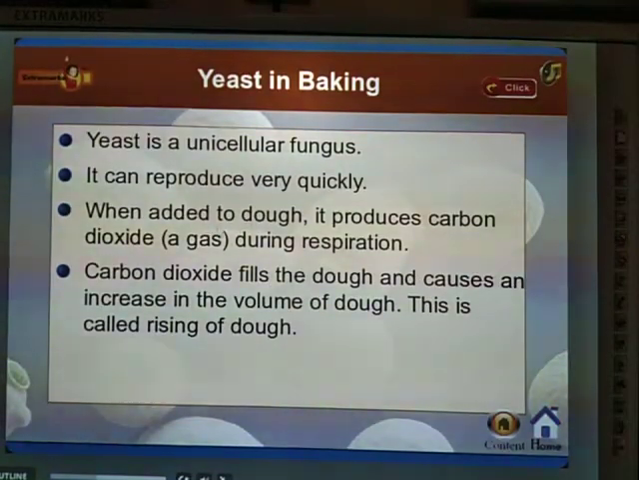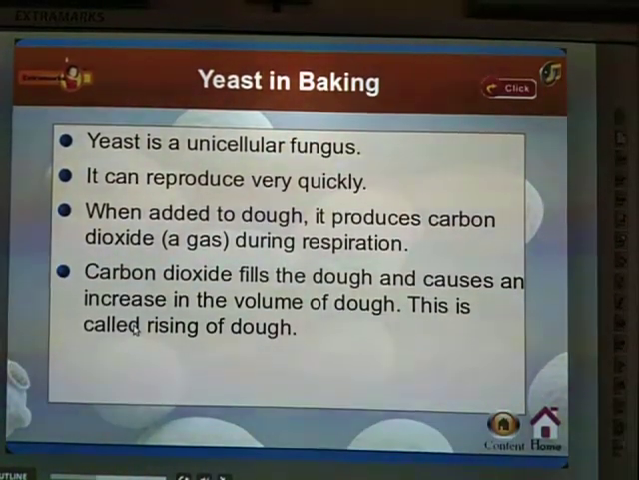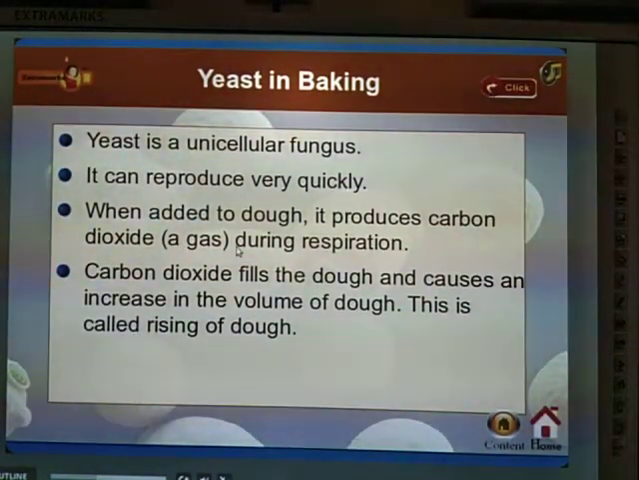See, when you are making bread or cake at your home and you add yeast powder, what will happen? It starts to rise. Why? Because when added to dough, it has the capacity to produce carbon dioxide, a gas. Due to that reason, we can see the dough rise. So during respiration, carbon dioxide fills the dough and increases its volume.